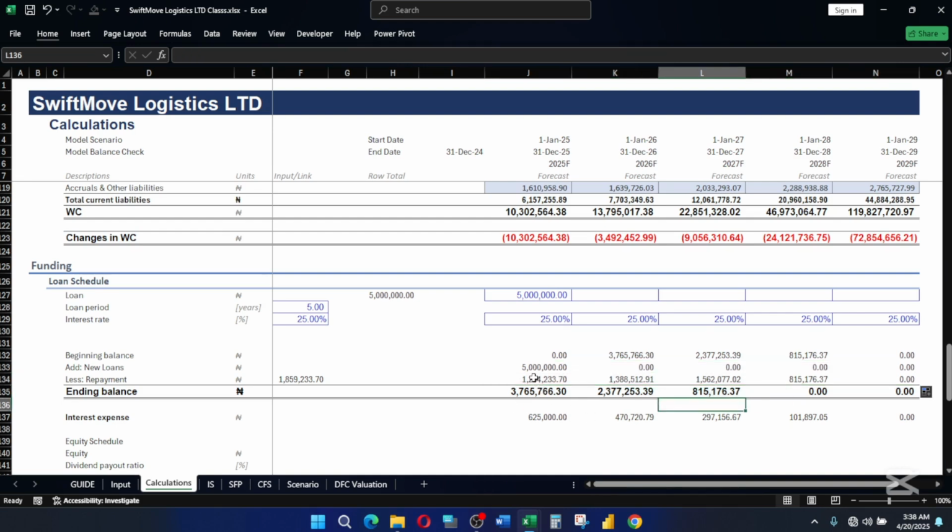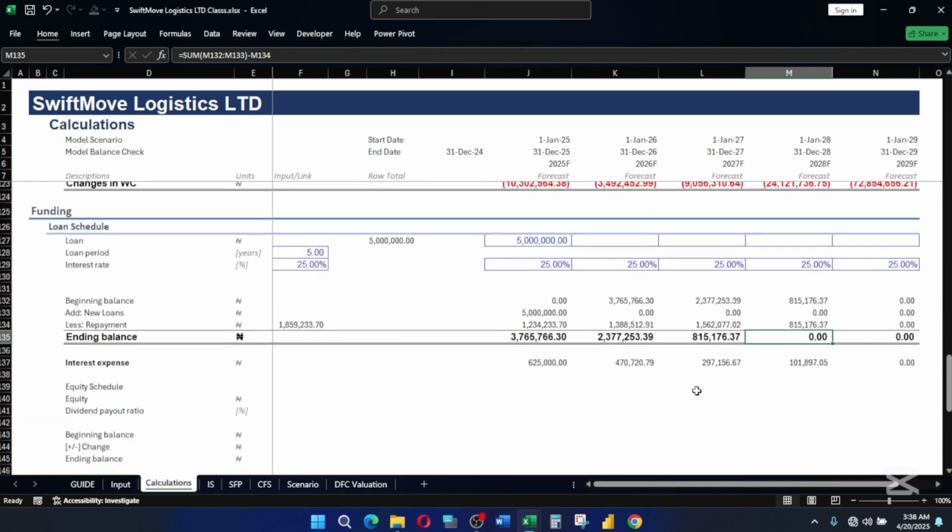You can see that at the end of 4 years, with this interest we are able to repay the whole of this loan. So that means this amount that we collected at the end of 4 years, we are able to pay it off. Even though the loan period is 5 years, at the end of 4 years we were able to repay the whole of the loan and we have zero balance here. So that is what we have on the part of the loan. We are done with our loan schedule. This is just a simple way on how to build a loan schedule.